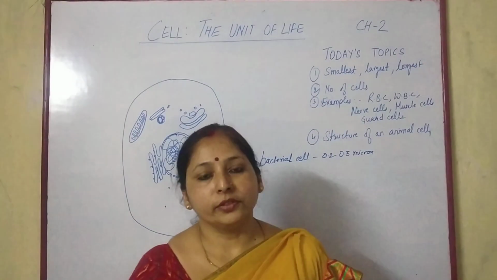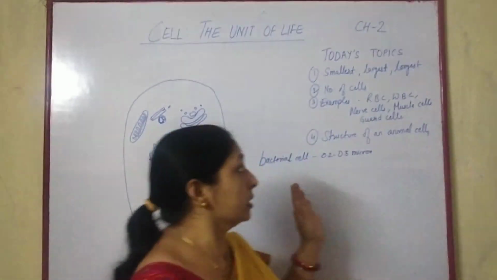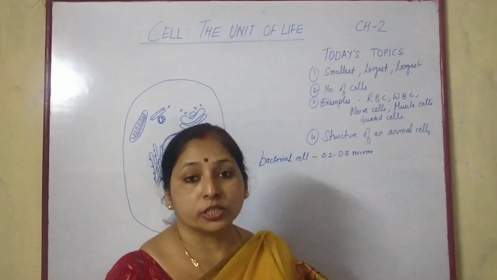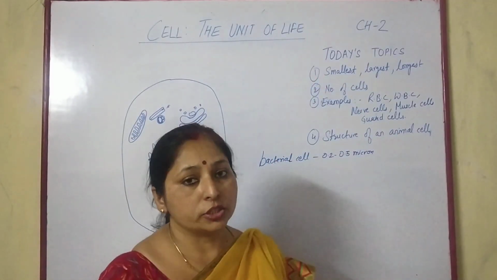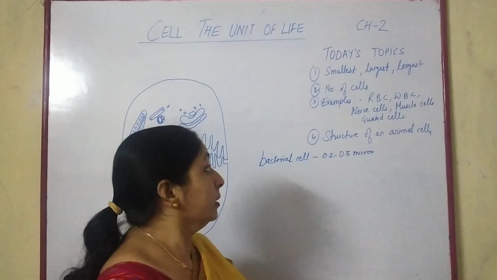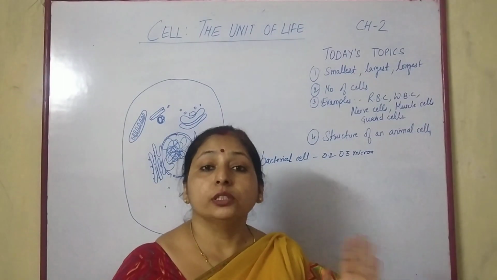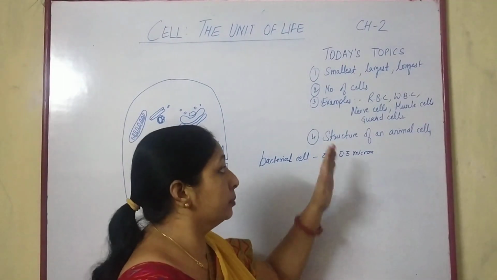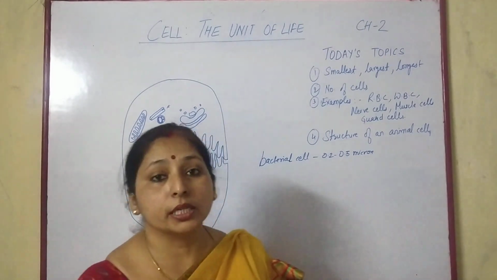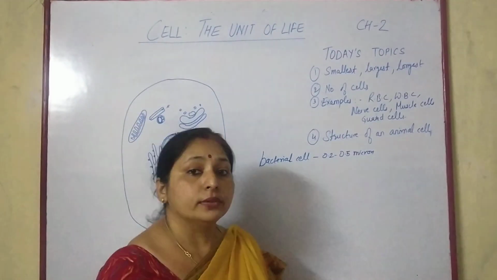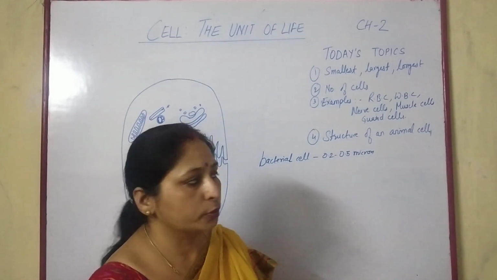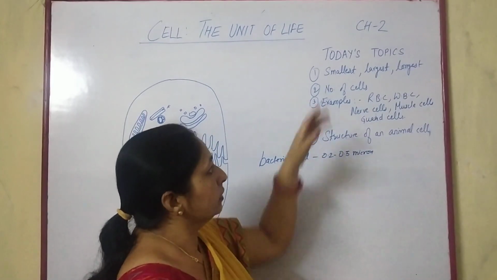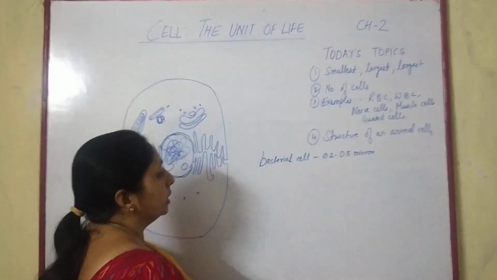Hello students, today we are going to start to discuss cells based on their shape and size. For this, the smallest, largest or the longest cell, then the cell based on the number of cells, a few examples of the cells like RBC, WBC, guard cells, and then the last topic of today is the structure of an animal cell, which is the most important topic. So let's start with the first, that is the smallest cell.